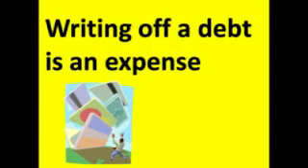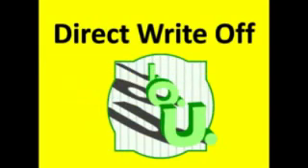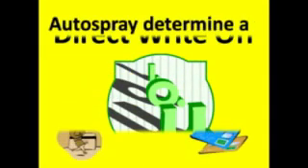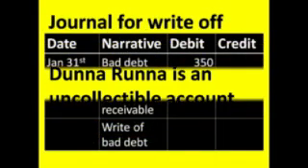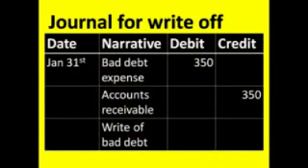Once an account is identified as uncollectible, what happens next? This is not quite as straightforward as you might think. There are actually two ways of looking at this. A good starting point is to realise that when we write off a bad debt, then it is an expense of running the business. So our first approach is called the direct write-off method. We have a debt of $350 and at some stage it is determined that this is an uncollectible account. What are the accounting entries that we should be looking at? Now, I said a bad debt was an expense of the business. So we open an account which we should call a bad debt expense and we debit that account with $350.